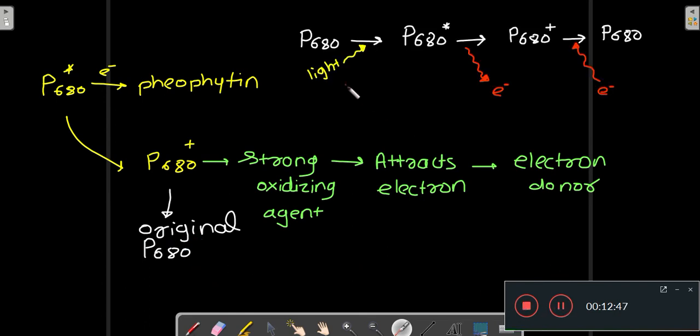So this is how it looks. There is normal P680, it will absorb photons and it will become excited P680. Now this excited P680 will give its high energy electron to pheophytin, and it will become P680 plus. Now this P680 plus will accept electrons from an electron donor, and it will again become normal P680, which is ready to accept a photon again to become excited P680.